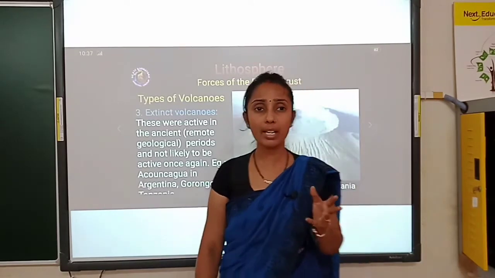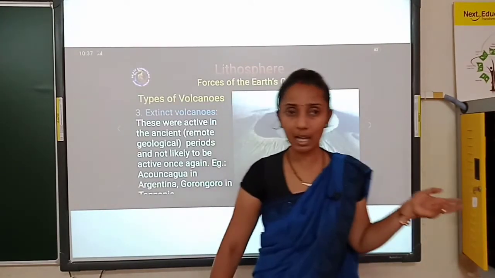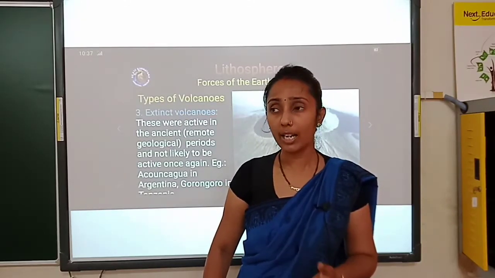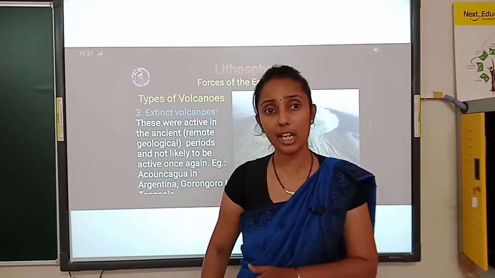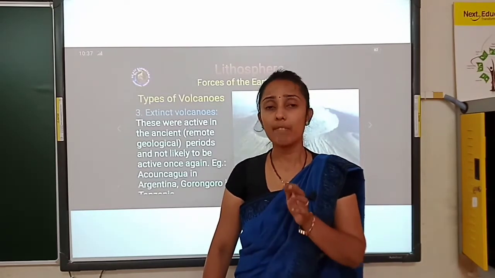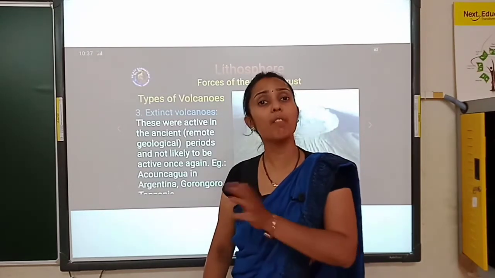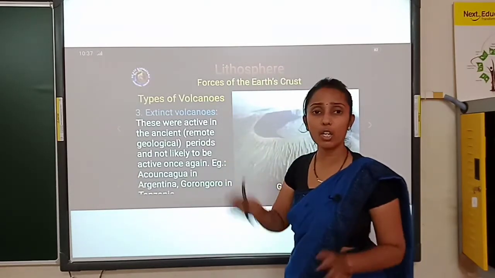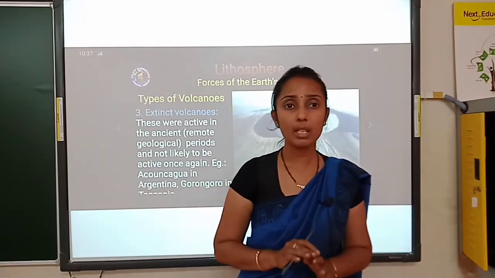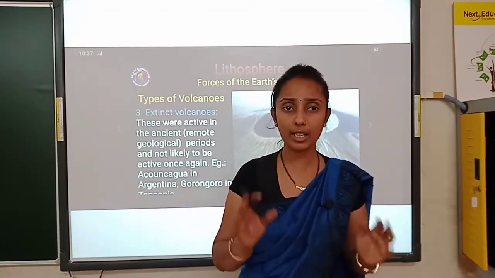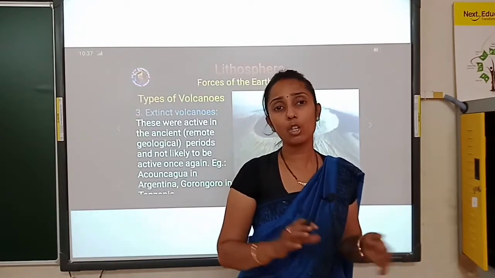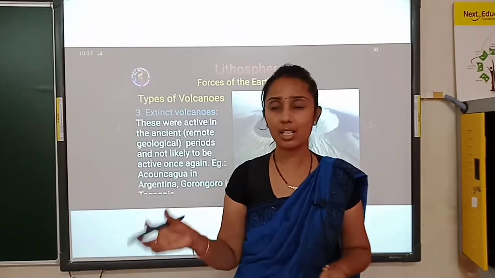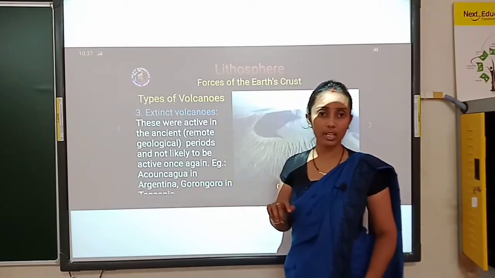Whereas dormant in the sense it has taken place in the past, at present it is constant, but in future we may get an eruption. Expectation is there in the sense that we can expect a volcanic eruption in the future but not in the present. Whereas extinct volcano is nil. In the sense we can surely tell that it has taken place in the past and it is not going to erupt either in the present or in the future. That is an extinct volcano.